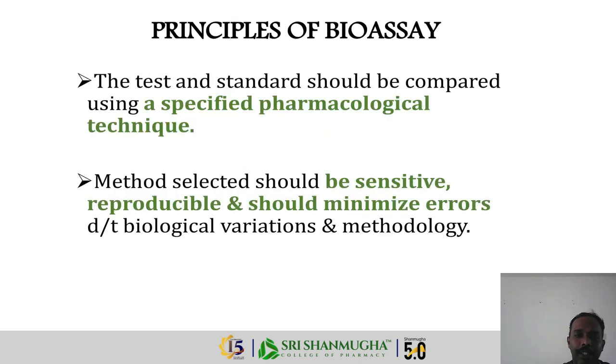These are the basic principles, and we have another set of principles: the test and standard should be compared using a specified pharmacological technique, and the method selected should be sensitive and reproducible and should have minimized errors. Biological variations and methodology are also applicable. So these are the principles of bioassay.